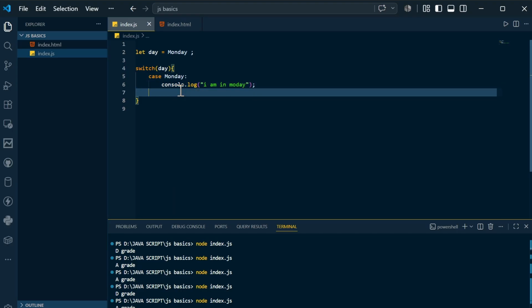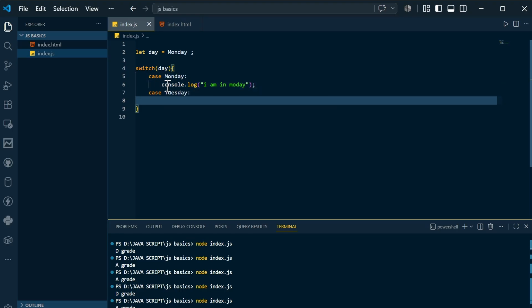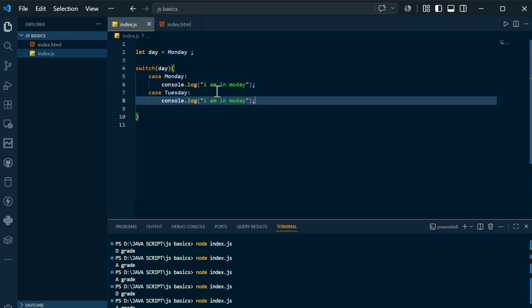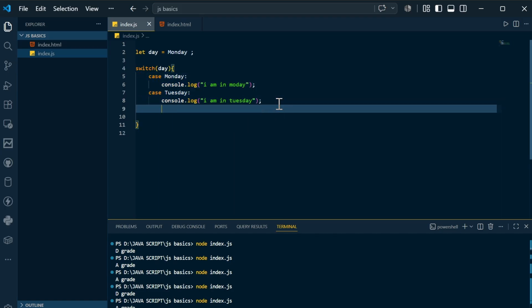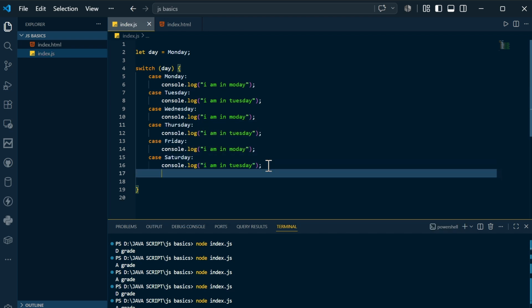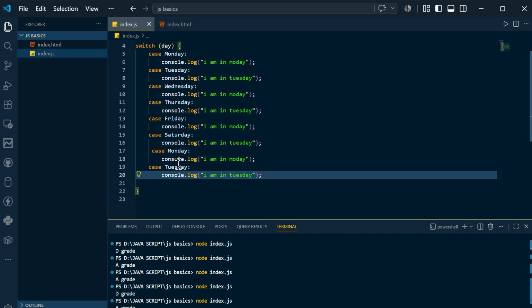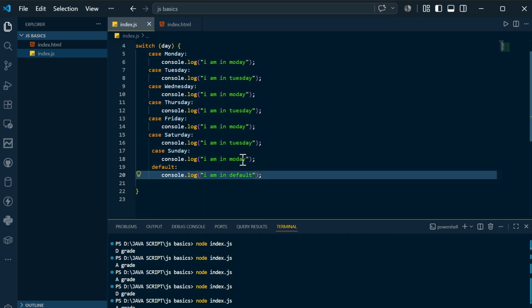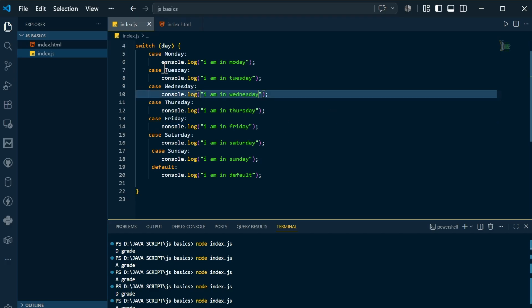Okay. Case Tuesday. So basically what I am doing is I will copy this and I will paste it here. I will say I am in Tuesday. Similar way I am going to copy these two statements, I am going to replicate here, and I am going to change here as Thursday, and finally I am going to change here as there is something known as default. In the default case, I am in default. So you can say I'm Sunday. Here also you make sure you change to Friday. So this is the switch case.